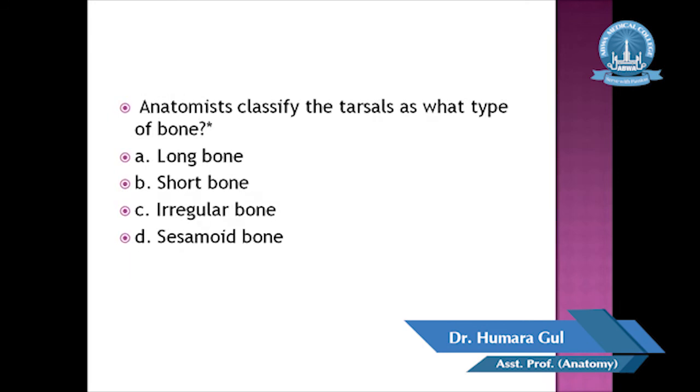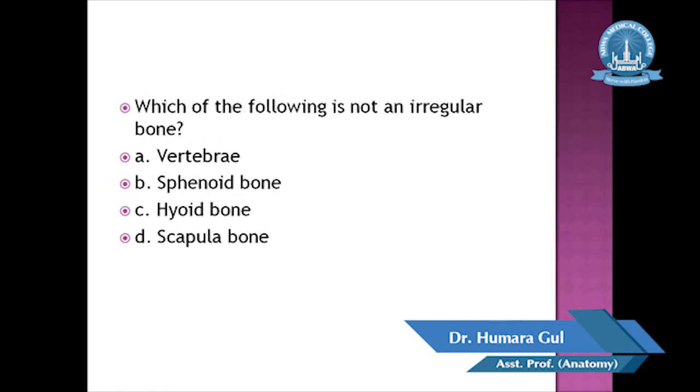Anatomists classify the tarsals as what type of bone? Long bone, short bone, irregular bone or the sesamoid bone? So tarsal bones are the examples of the long bone or short bone. Of course, they are the examples of the short bones. Tarsal and carpal bones are the short bones. Which of the following is not an irregular bone? Vertebra, sphenoid bone, hyoid bone, and the scapula bone. Scapula, it is a flat bone.